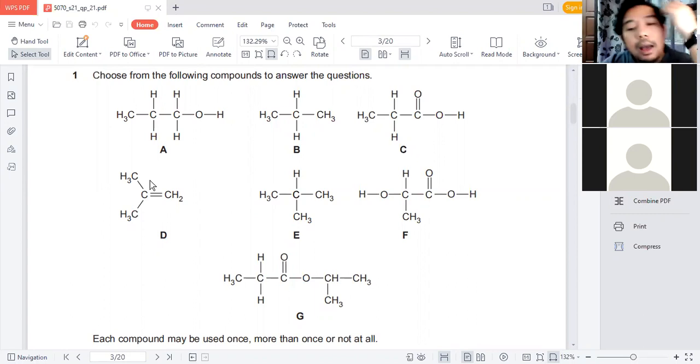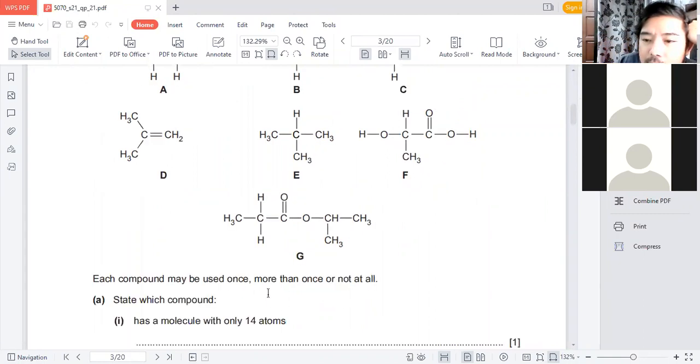So I want something that can form propanoic acid. So it has to be propanol. Propanol undergoes oxidation to form propanoic acid. So far so good. Yes, the answer would be A.